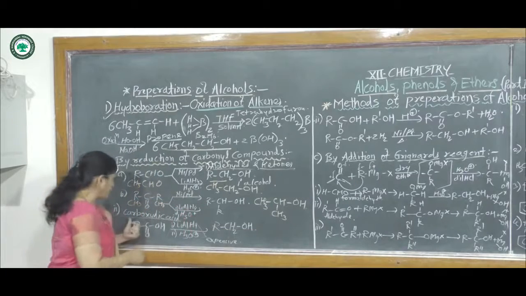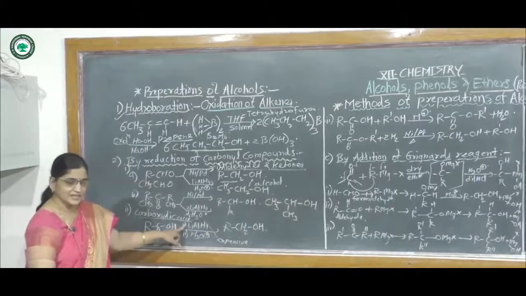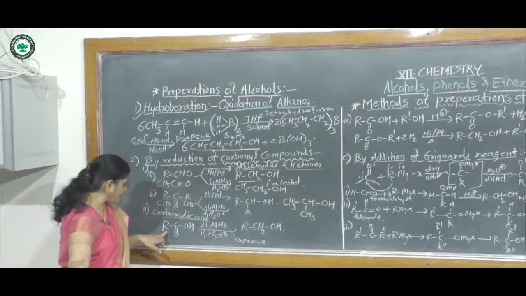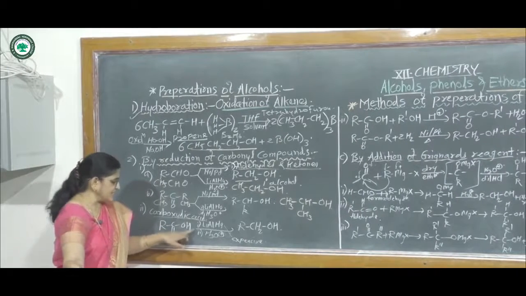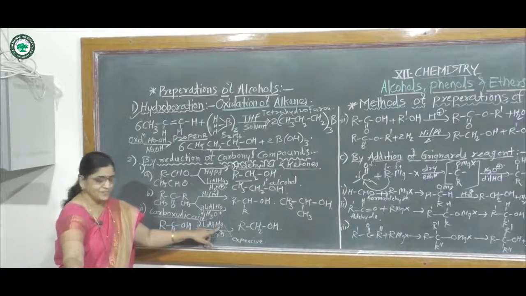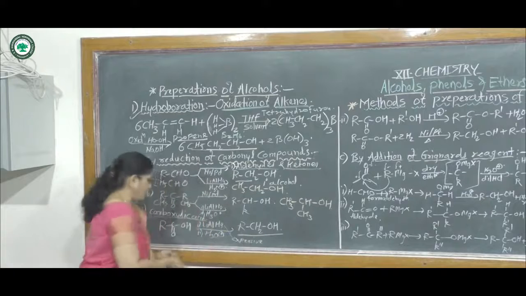The name of this secondary alcohol is isopropyl alcohol or propan-2-ol. Then the third reaction, that means reduction of carboxylic acid. Carboxylic acid has the formula RCOOH. This carboxylic acid reacts only with lithium aluminum hydride. In this reaction, it also forms a primary alcohol.